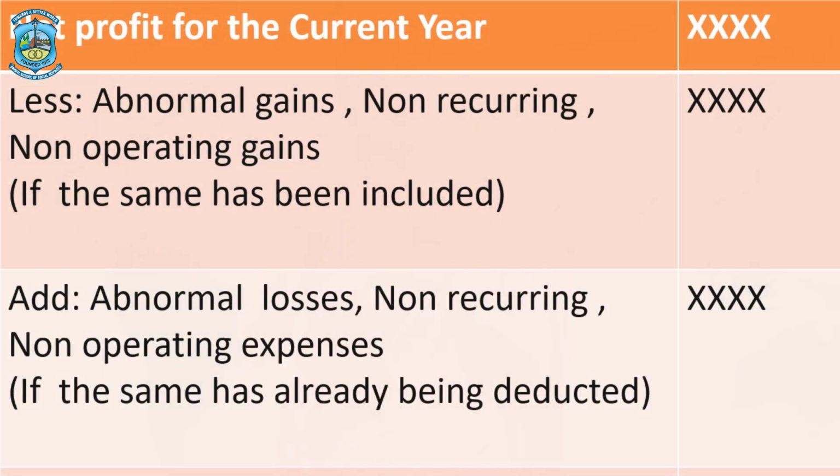So, we need to adjust that back to the profits. Incomes are added previously to the P&L account. So, here we are going to subtract the incomes. That is why I have said less all abnormal gains and profits that are of non-recurring nature or non-operating nature.